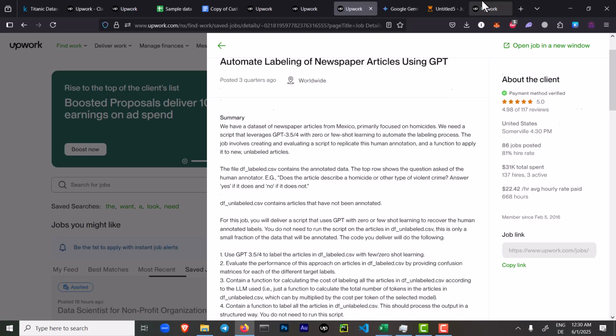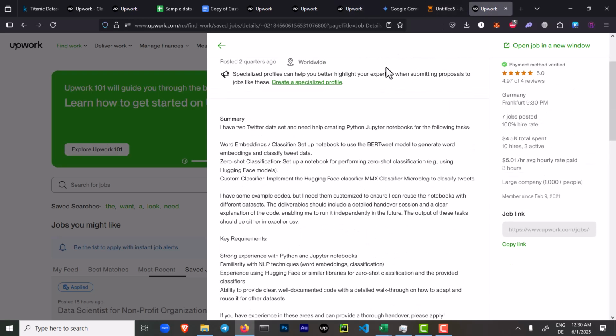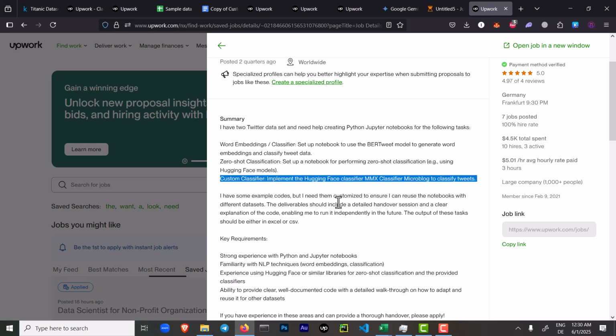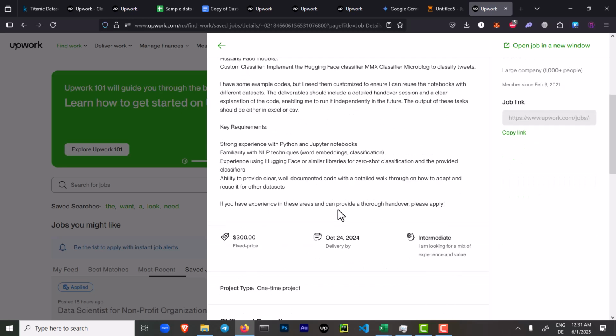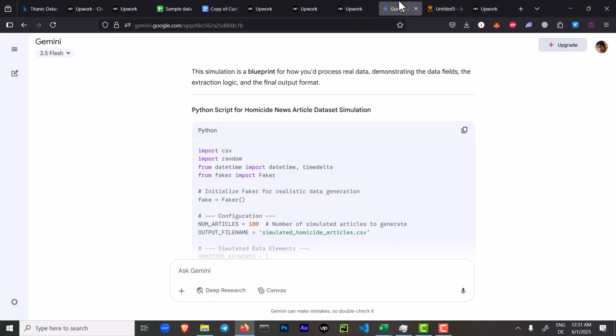Another one was also very similar, but using Twitter. One thing I want you to notice here is that they have also mentioned the technique: you can use a BERT tweet model, zero-shot classification, Hugging Face, and they have mentioned one model from Hugging Face, the MNLI classifier. I think these things make your work easy. They did not provide a dataset here as well, but you can use the similar technique that I just showed you with the Faker project.